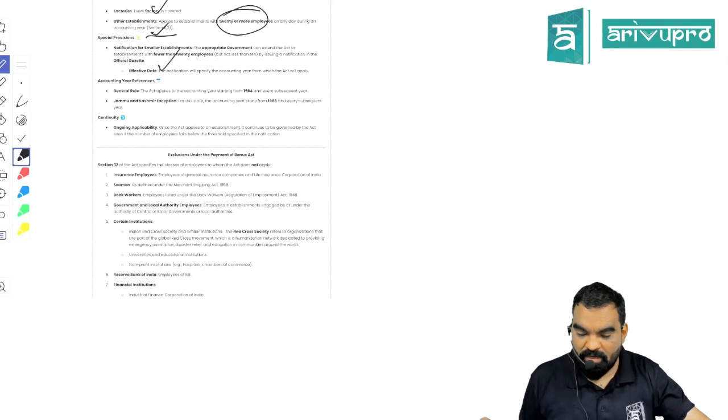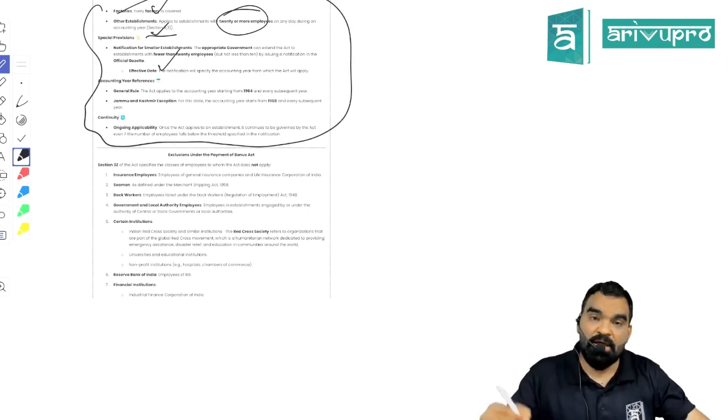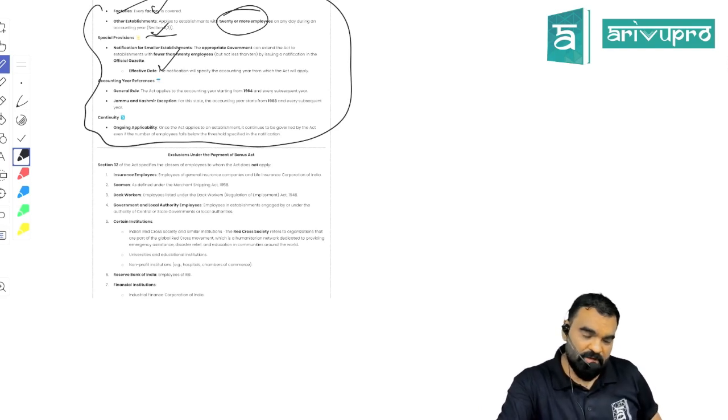Appropriate government can impose the application of this Act even on establishments where the number of employees is less than 20 but not less than 10. But they have to give 2 months' advance notice to the establishment that this Act is going to be applicable on them. And once this Act becomes applicable, it remains applicable even if the number of employees goes below 20 or 10. Got my point?